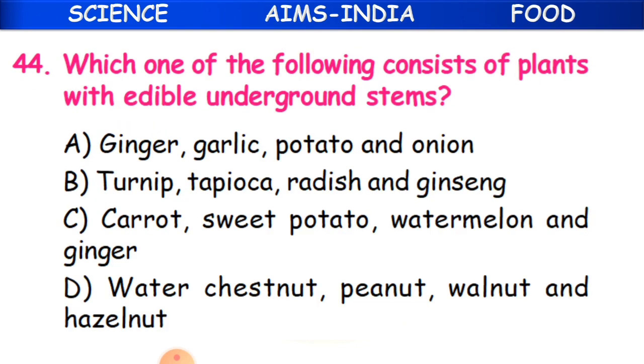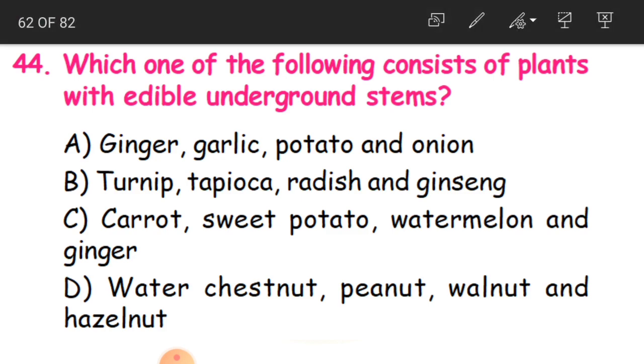Which one of the following consists of plants with edible underground stems? See here, you have got some names of some plants, children. Some plants have edible underground stems. Edible means which can be eaten, which we take in our food. And they are underground stems. So what plants are they? That we have to identify. Then let us start.